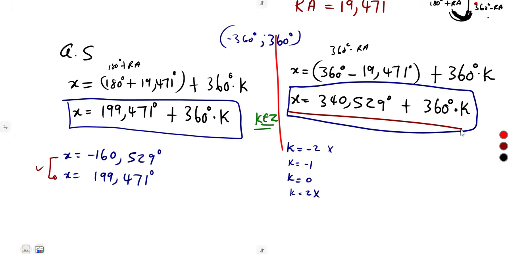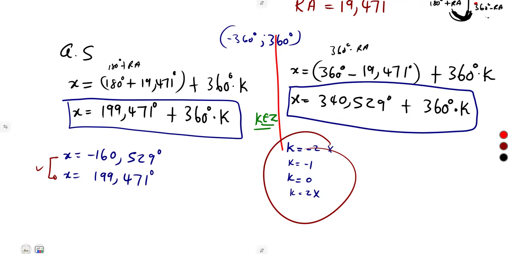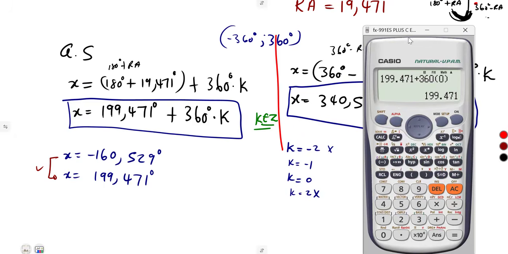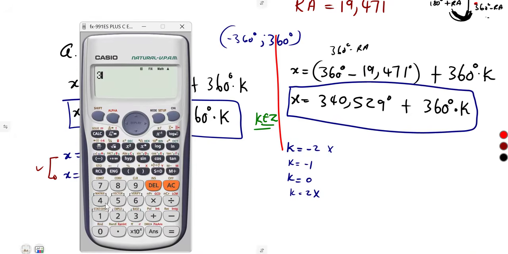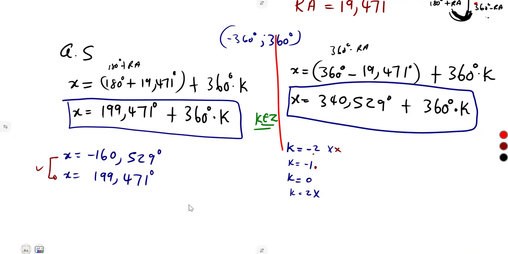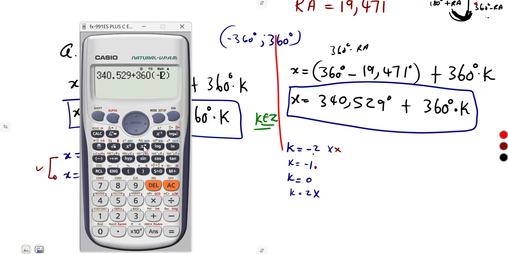We move on to the second general solution. We do the same. Substitute these integers just like before. So let's start with minus 2, but we can see it's out of interval. Let's see, 340.529 plus 360 times our k being negative 2. All right, it's going to give us negative 379, it's out of the interval from minus 360. It's not found within that. So we move on to minus 1. The first one failed. So let us move on to minus 1. We put minus 1 here.